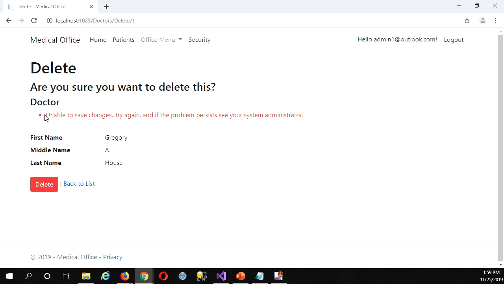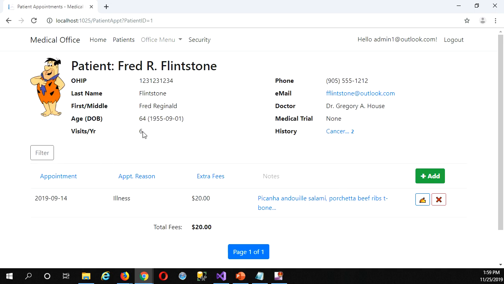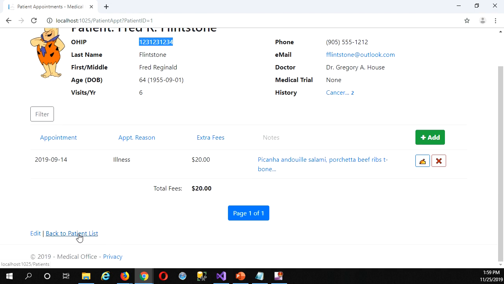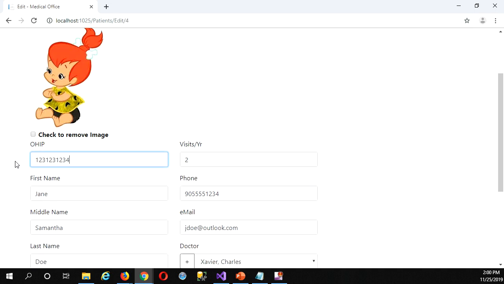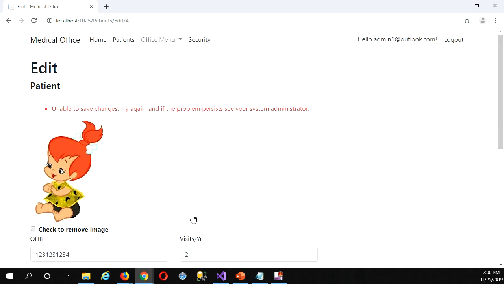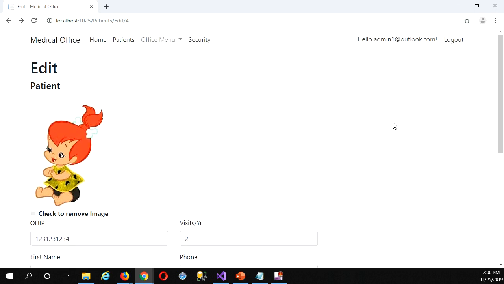All right. Oh no, well, it's giving me the message, which is not the specific one, right? Unable to save changes, because I didn't catch the specific name in the message. One thing I think, if I go into patients, let me just grab Fred's SIN number, silly me, not the OHIP number. And go back to the patient list. Let's edit Jane, give her that one, and save. Okay, so you see I'm just getting generic messages. I'm not getting the specific messages, right? Okay, so that's another thing we'll deal with in just a few moments. But for the most part, it seems to be working.